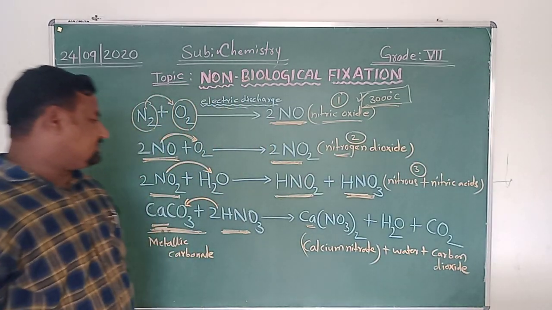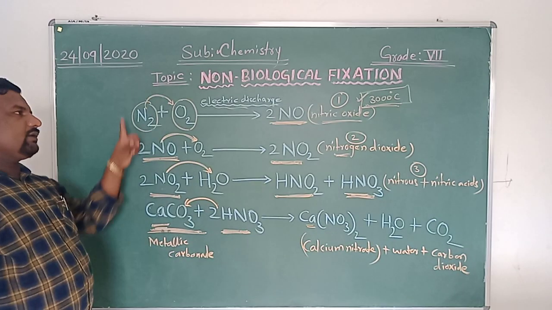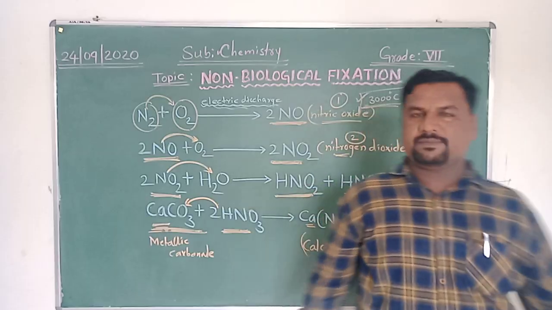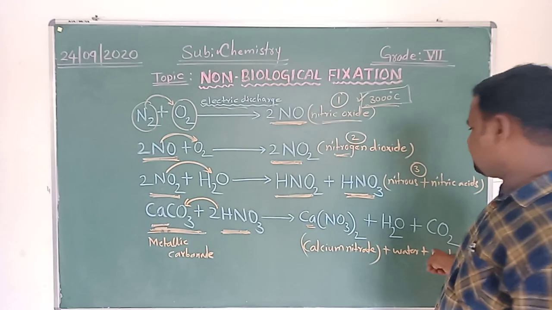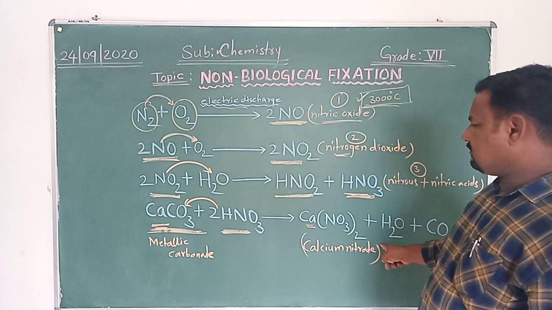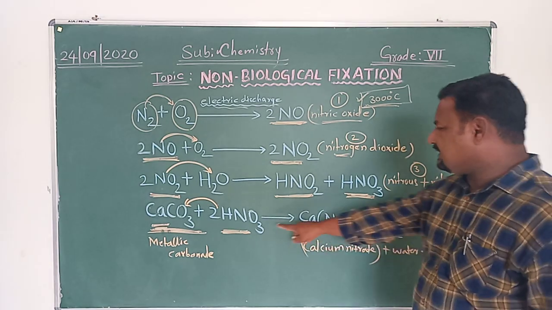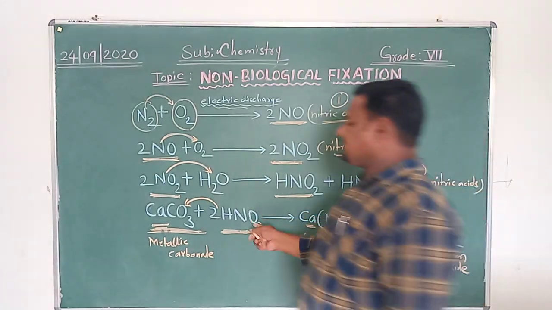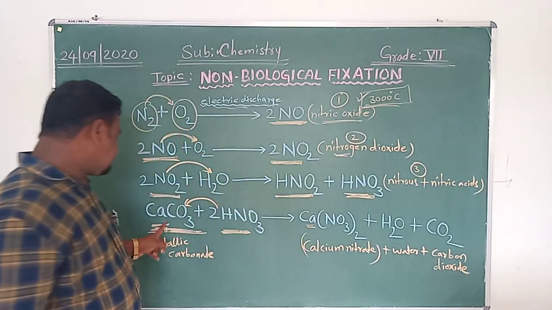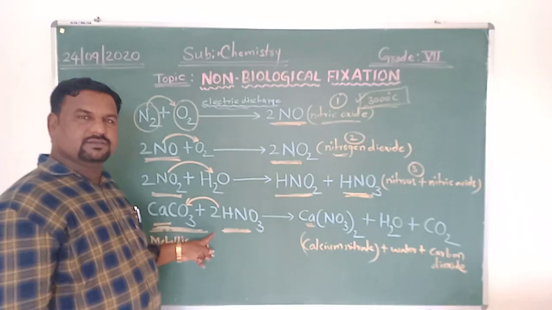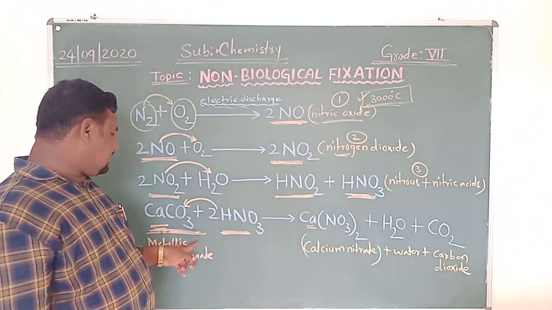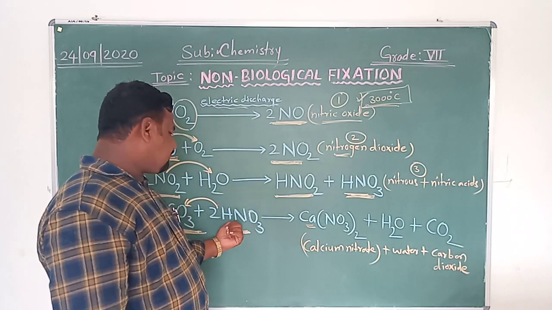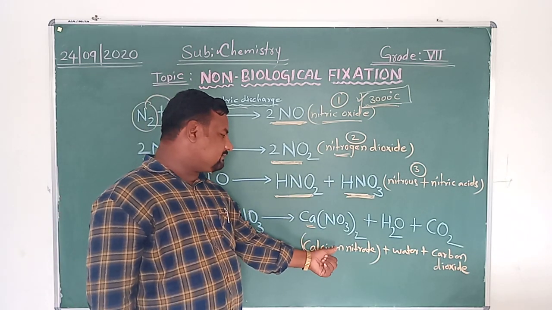See, this is the way this non-biological fixation of nitrogen occurs. HNO3, that is nitric acid, reacts with the metallic carbonate, and with the action of nitric acid, it turns into calcium nitrate.